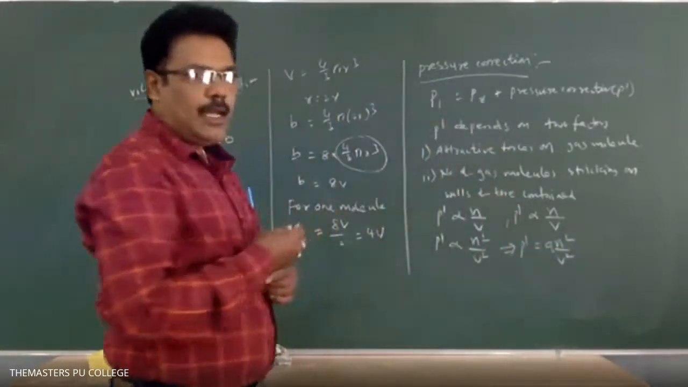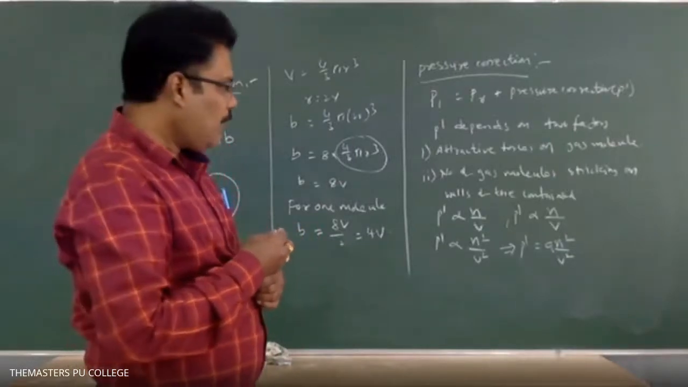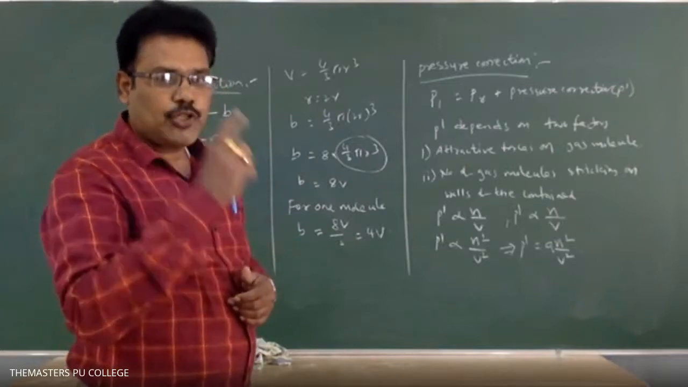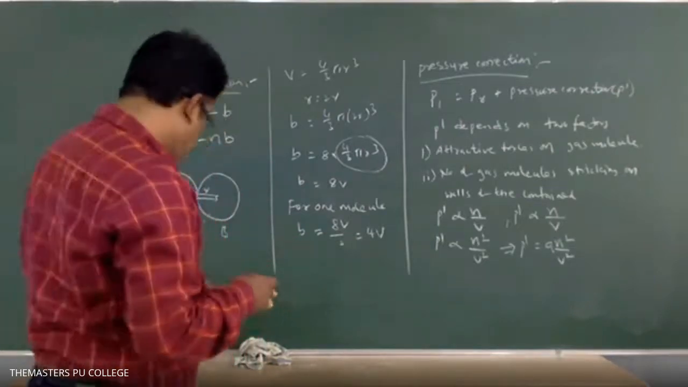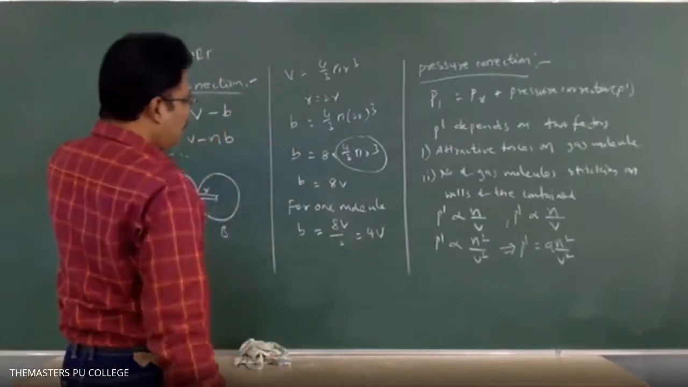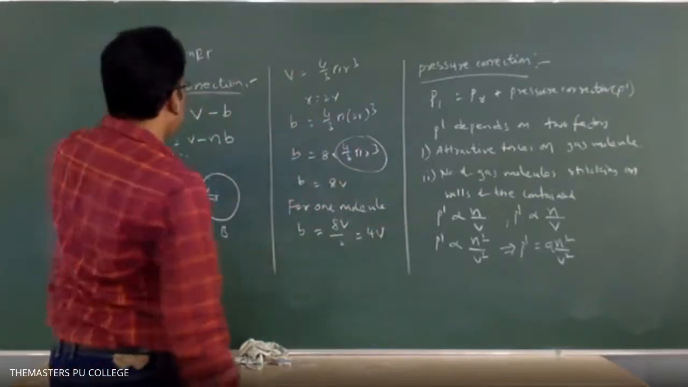Where a is the van der Waals constant. Okay, a is the van der Waals constant. a represents the attractive forces. And now substitute the volume correction and pressure correction in the ideal gas equation.